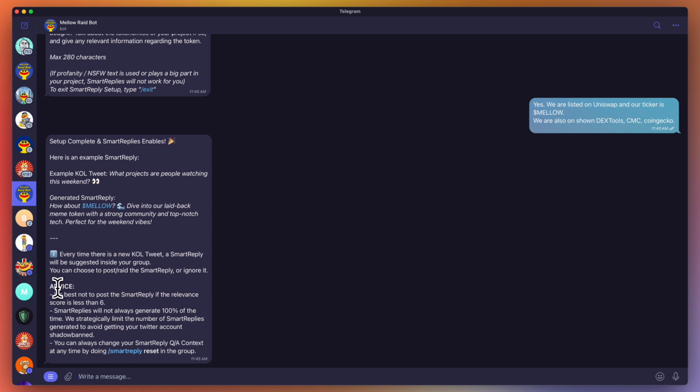So there's also some advice here. It's best not to post the smart reply if the relevance score is less than 6. So a relevance score is what I've added to the smart reply. So you'll see a score. If it's less than 6, it means that the tweet from the KOL is not really crypto or related or relevant in some way, or it's got some kind of vulgar language, or it's just literally a basic tweet. And sometimes tweets aren't worth replying to all the time, and that's why I've added that score.